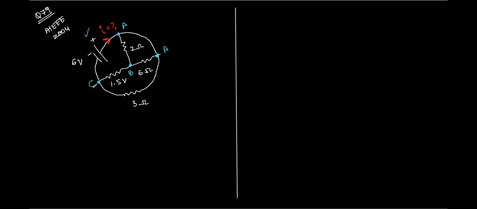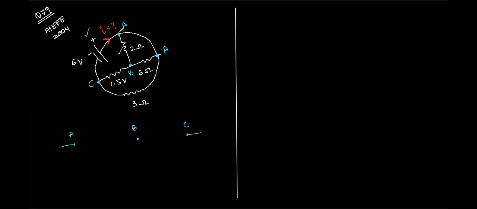Are we clear, Atul, until here? Yes, sir. Okay. Now we are marking these points A, B, and C, right? Where is the battery connected, Atul? Between A and C, right? Yes, sir. Battery is connected between A and C. Now, where are the different resistors connected? All that we have to do is to arrange the resistors. So, first, this one.